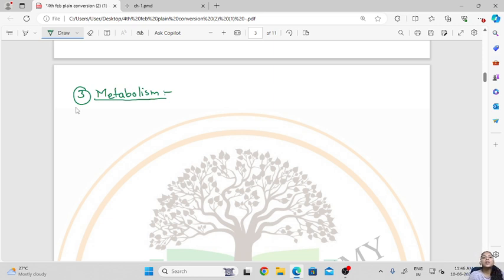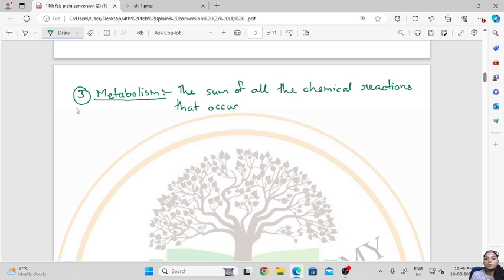There are various chemical reactions which take place in our body, and the sum of all the chemical reactions that occur inside the body of a living organism is called metabolism, okay.